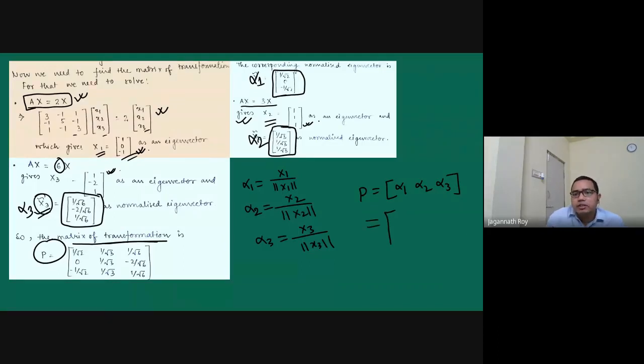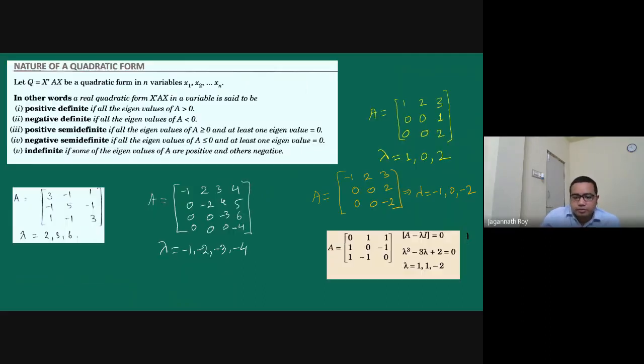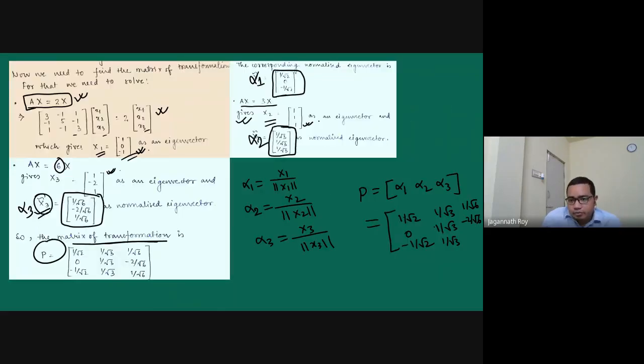So from here, alpha 1 you will get 1 by root 2, 0, minus 1 by root 2, then 1 by root 3, and here it is minus 2 by root 6, then 1 by root 6.